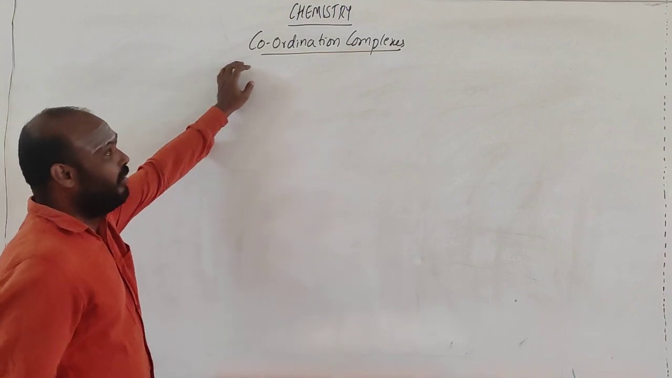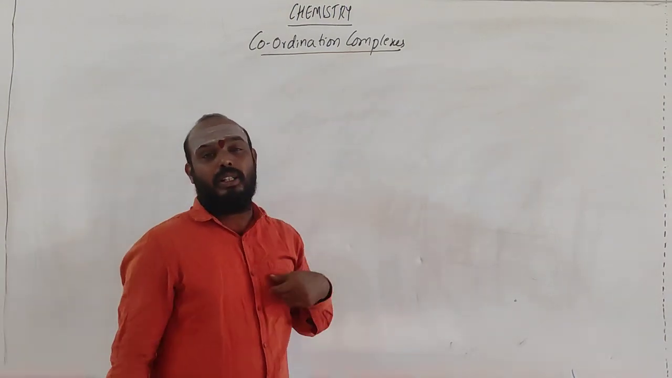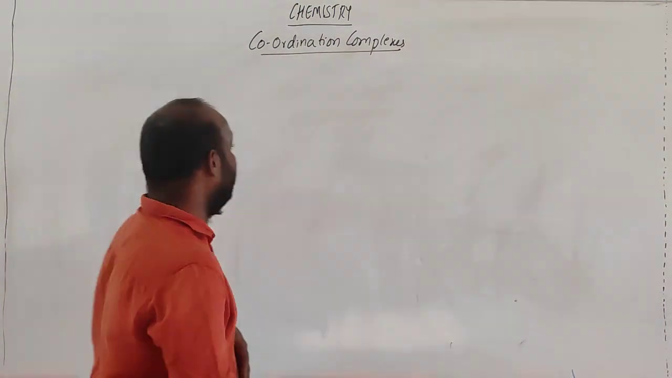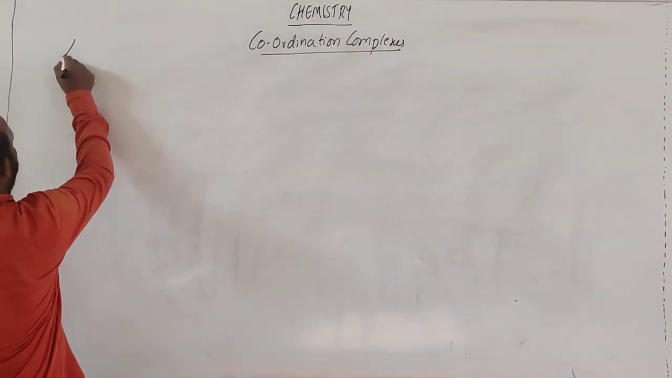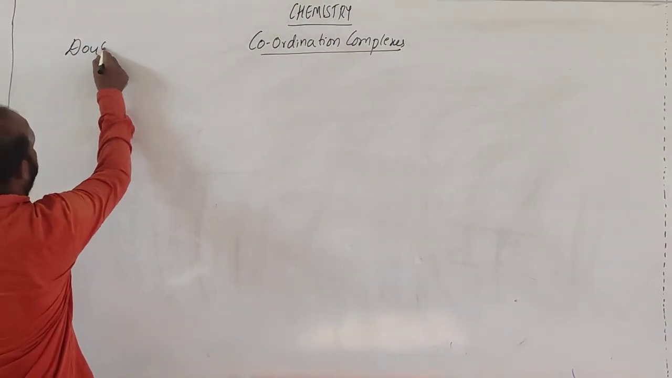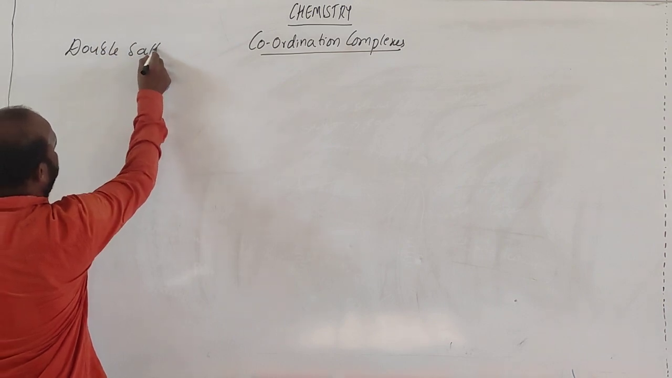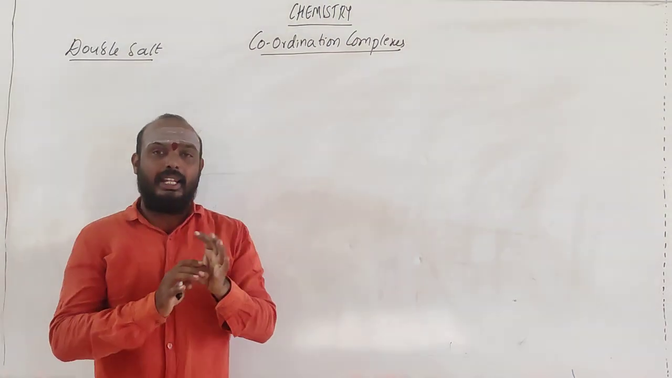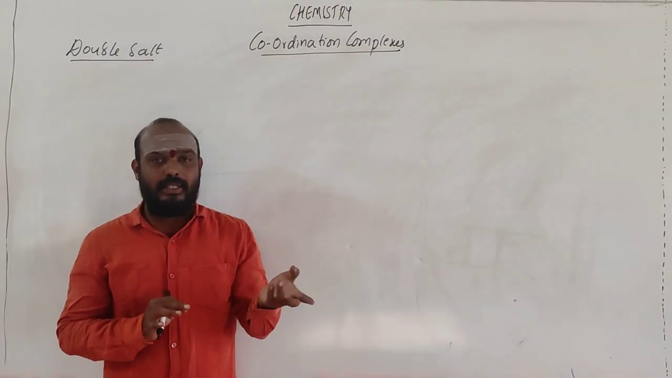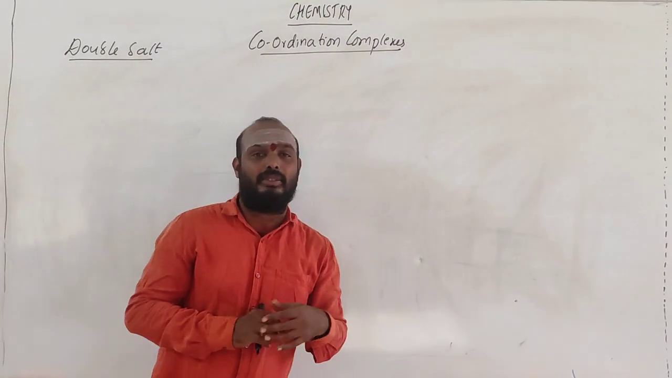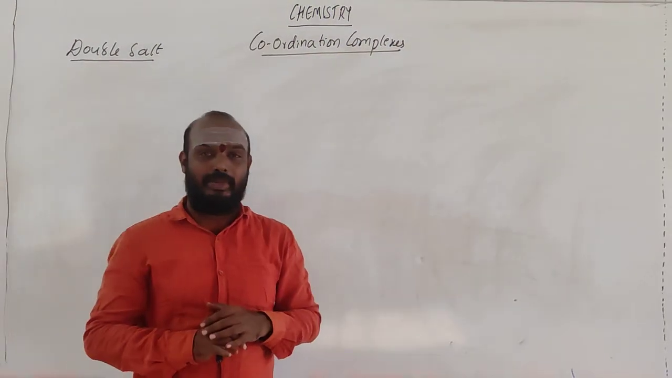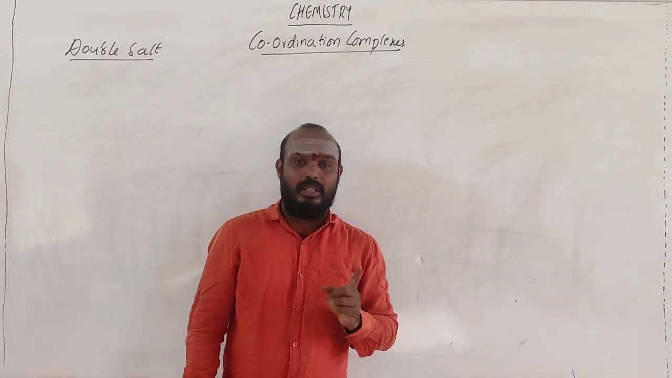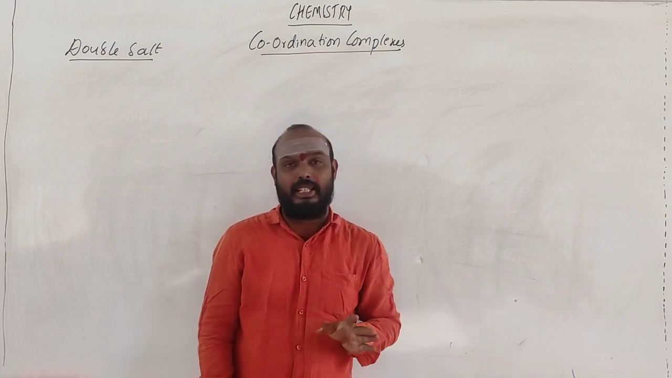So, coordination complexes. Before going to coordination complexes, we shall go for what is meant by double salt. You know that salt means a cationic part and an anionic part, from strong acid, strong base, weak acid, weak base, strong acid, weak base, weak acid, strong base. Anyhow, acid and base reaction gives rise to salt. This is very clear from first year.